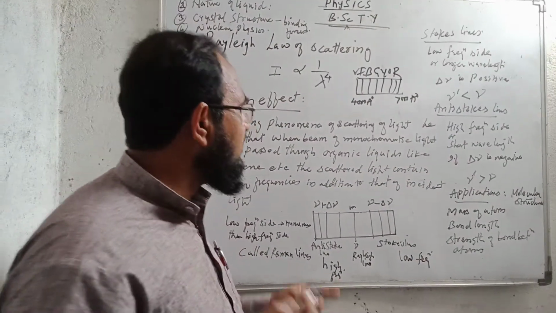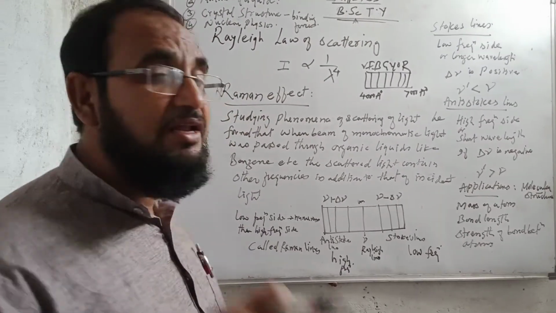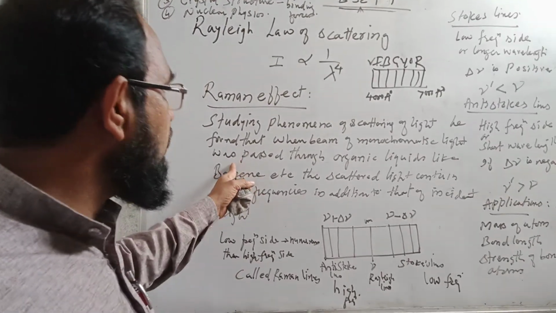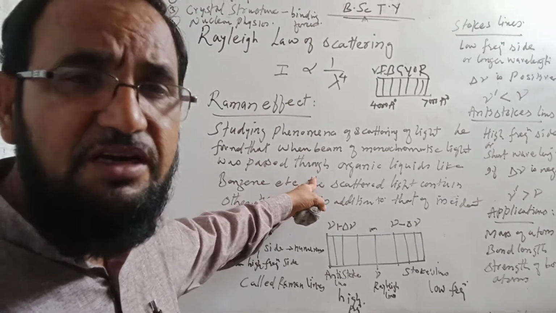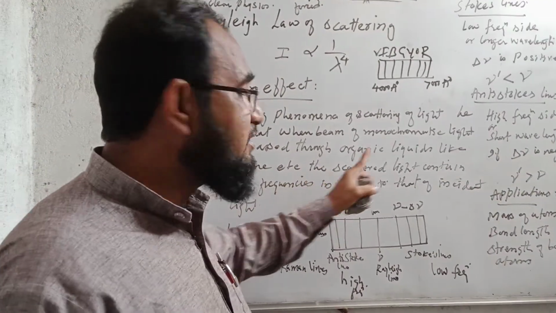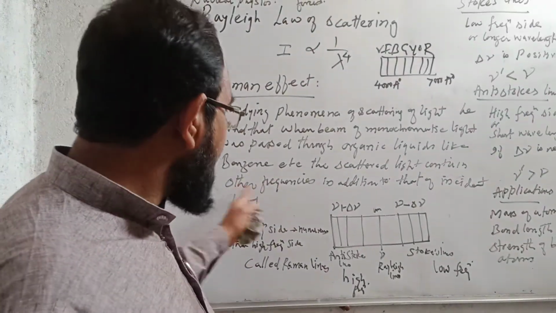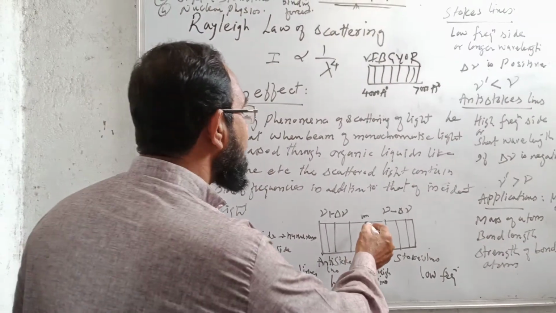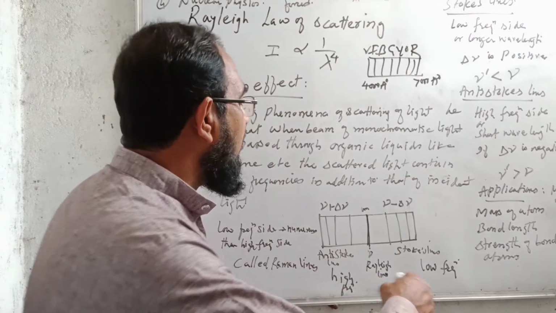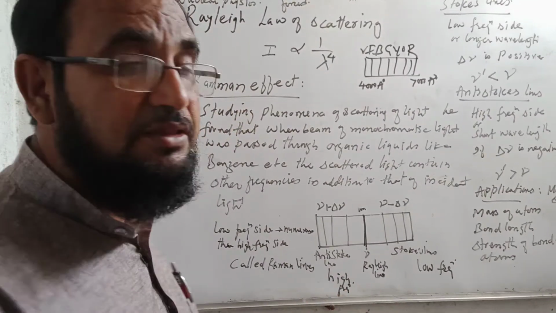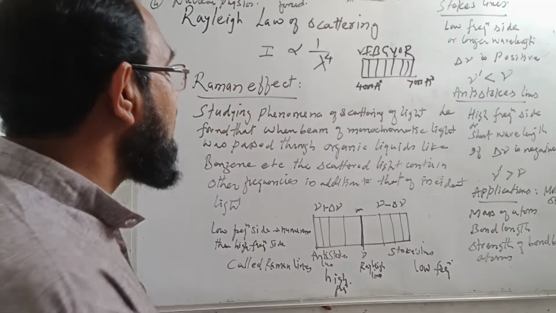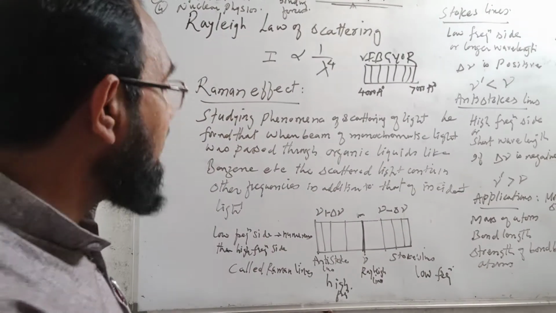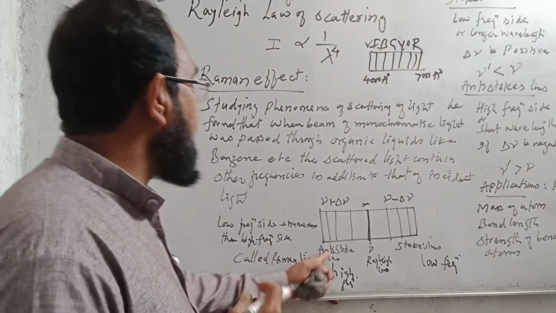Raman was studying the scattering of light, and he found that when a beam of monochromatic light was allowed to pass through an organic liquid like benzene, the scattered light contained other frequencies in addition to that of the incident light. If this is the frequency of the incident light, then on both sides of it there are some additional frequencies. Those on one side are known as the Stokes lines, and those on the other side are called the anti-Stokes lines.